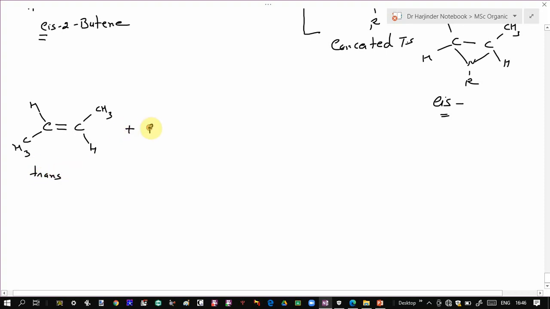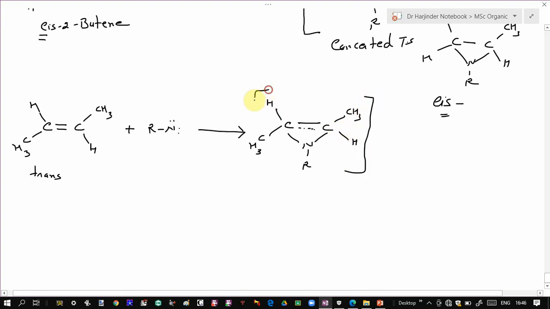Again, if you carry out the addition of nitrene, this singlet nitrene gets added across the double bond by a concerted pathway via a single cyclic transition state in which no bond rotation is possible around these carbons. So you have a concerted transition state, which finally gives rise to the same product as no bond rotation is possible. So it will give rise to the product as such.